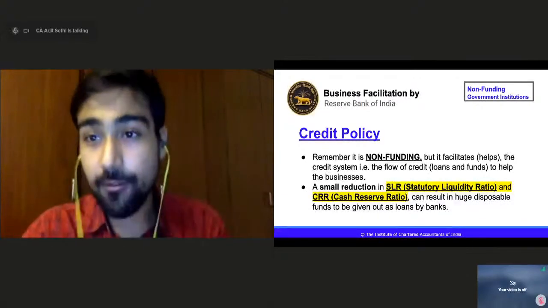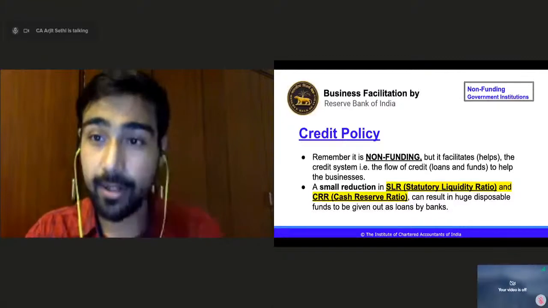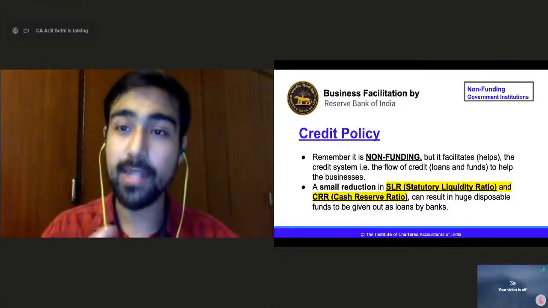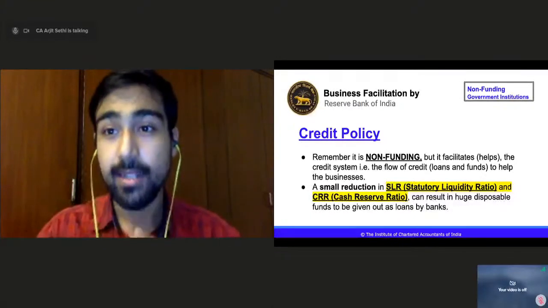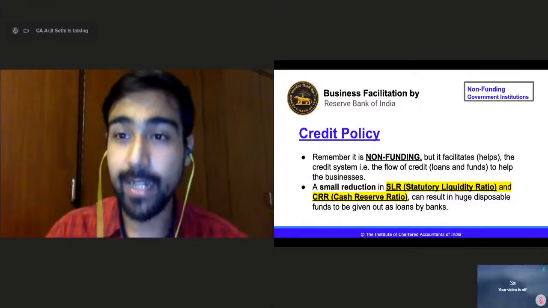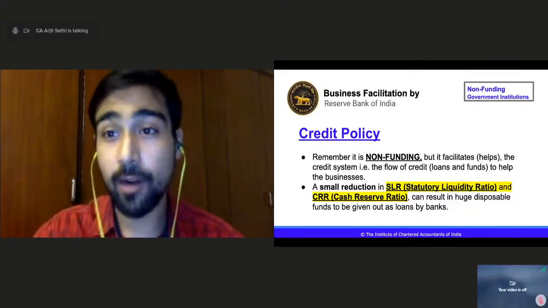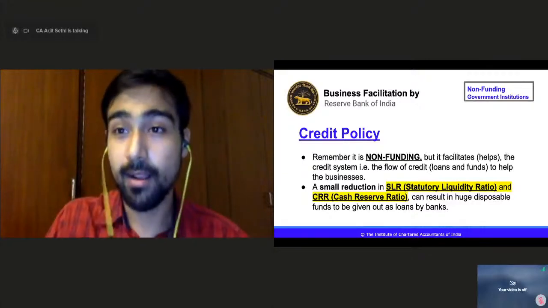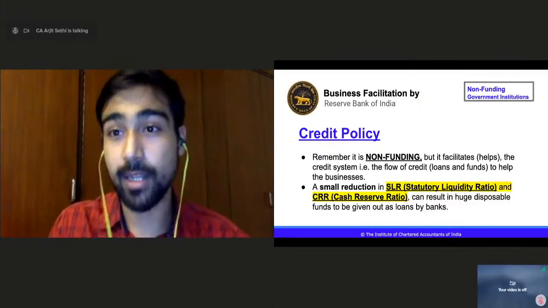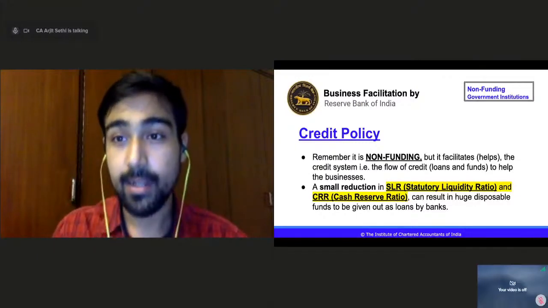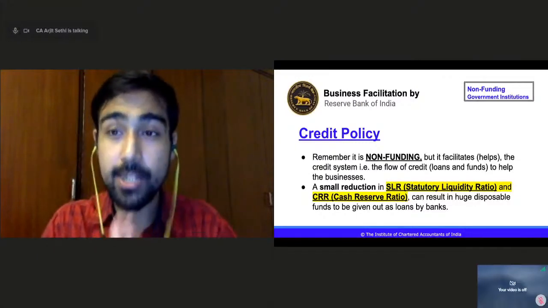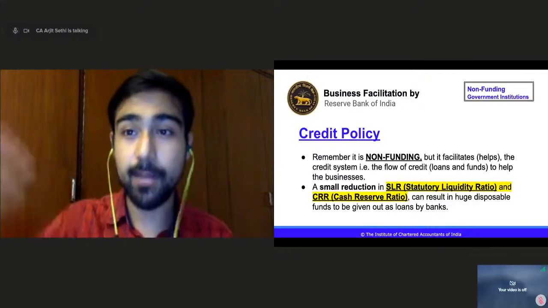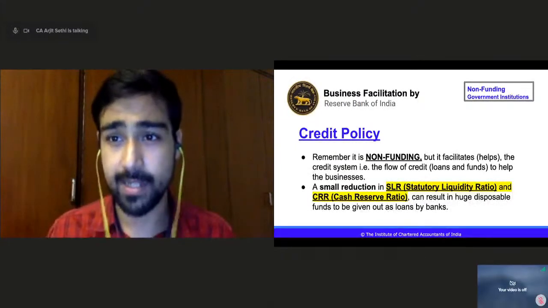So around 21.5% of this 100 rupees, it has to keep as liquid assets and cash. This means out of 100, 21.5 rupees it cannot give out as loans. It has to keep that money readily available if people come and ask for that money as per RBI. So 21.5% is to be kept with the bank, and the rest of the money can be given out as loans to businesses.